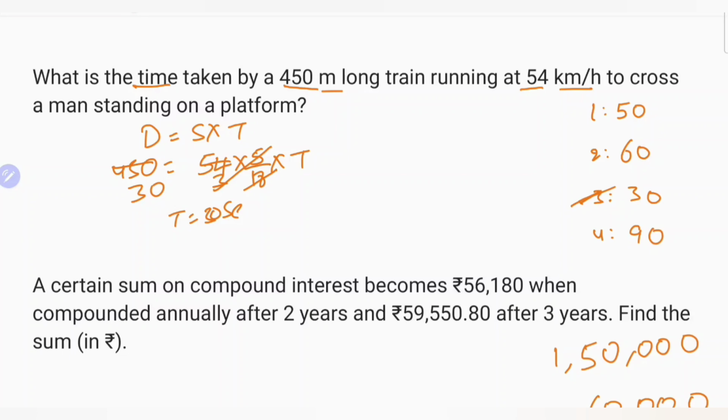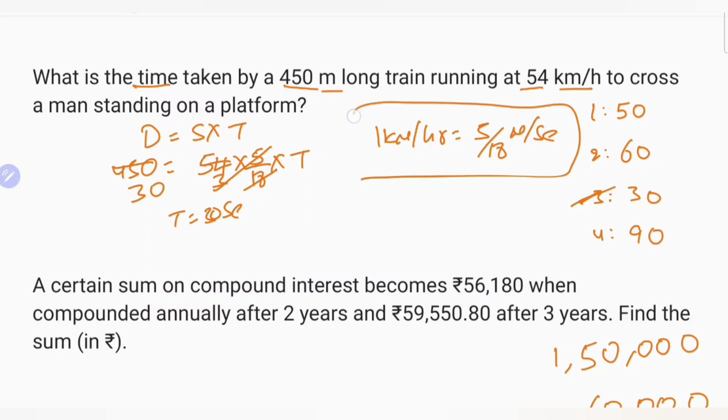Third option. Remember one thing in this question. You have to remember one thing: 1 kilometer per hour equal to 5 by 18 meter per second. You learn this.